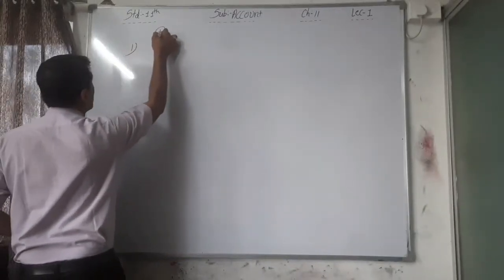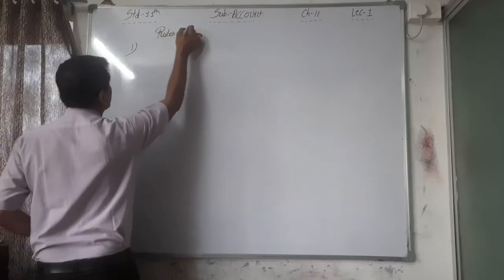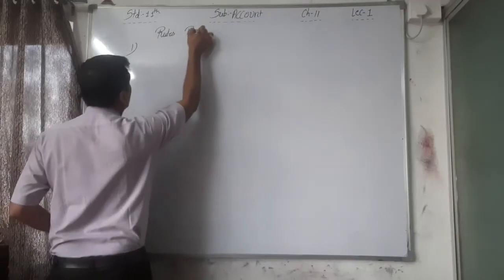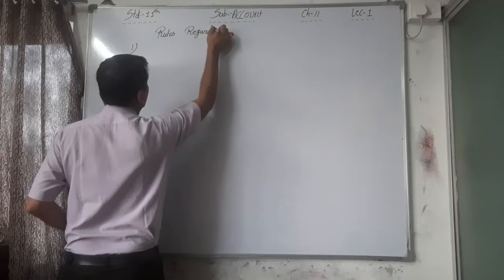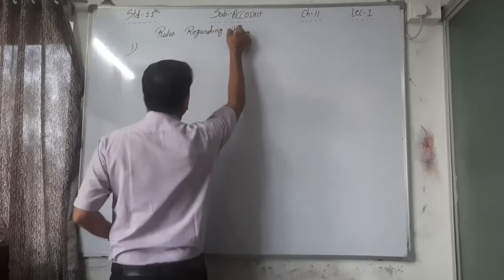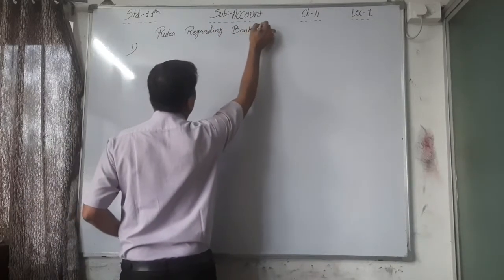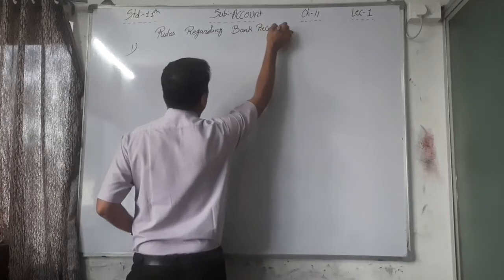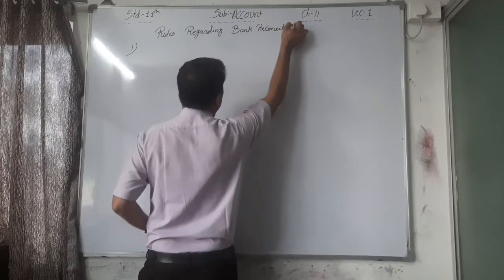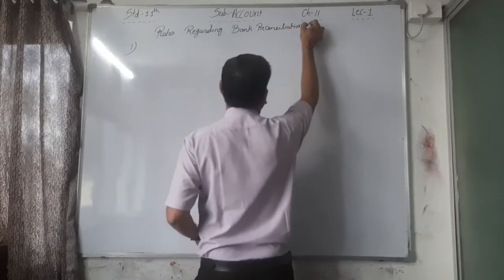Write down rules regarding bank reconciliation statement.